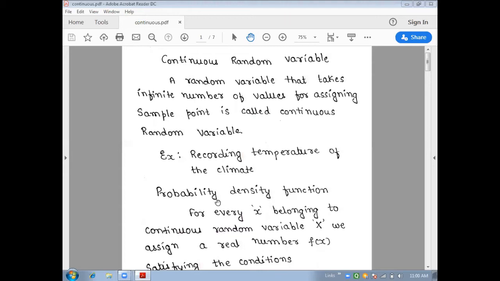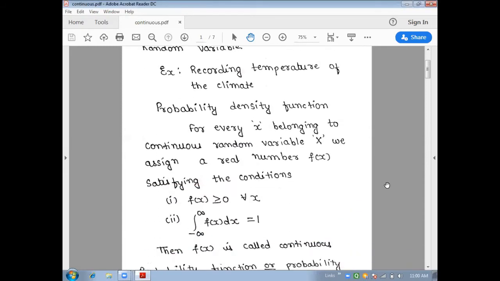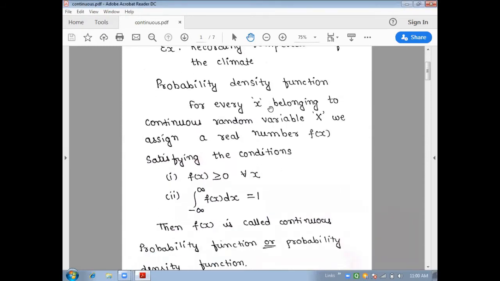So now we will see the probability density function. For every x belonging to the continuous random variable X, we assign a real number f of x satisfying the conditions. The first one: f of x is greater than or equal to 0 for all values of x.